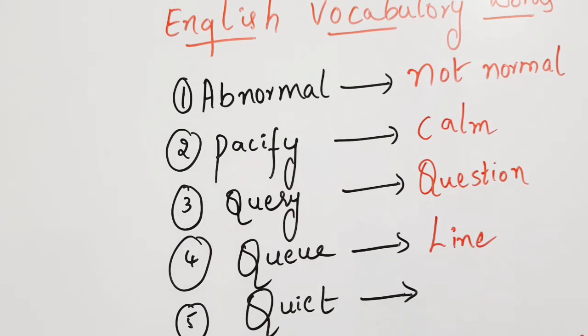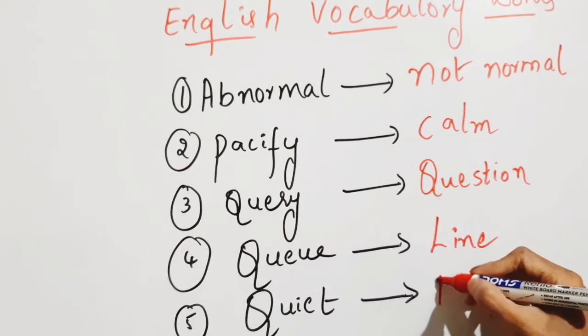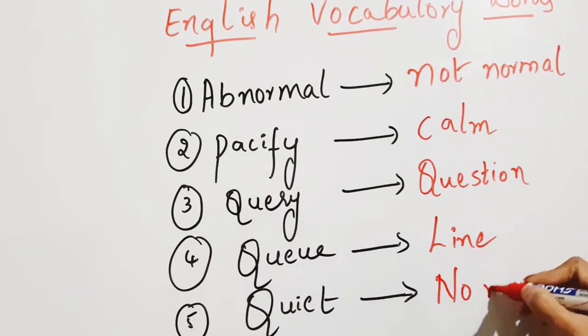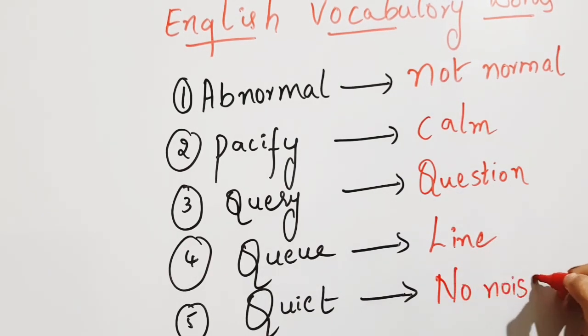And the next, fifth vocabulary word is quiet. Quiet means no noise. Quiet means what? Not making any noise, just calmly sitting. That is quiet. This is also a common English vocabulary word we are using in our daily life.